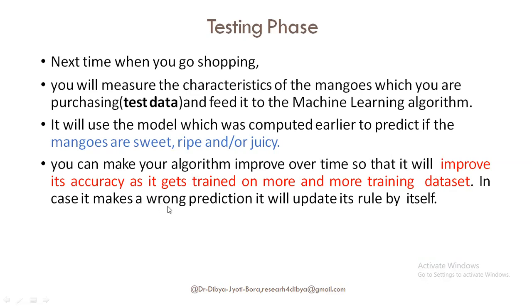In case it makes a wrong prediction, it will update its rule by itself. Are you getting it? So what happens is that it will try to improvise its output every time it is getting the data, and thereby its accuracy is improving, right? Accuracy measures how much correct output it is giving.